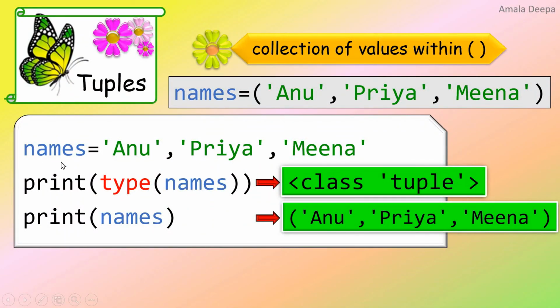Here you can see in the object names I have stored the values Anu, Priya and Meena without the parentheses. But when I print names, the output is shown along with the parentheses. So from this it is clear that even without the parentheses, this object names is a tuple object. So now you have learned that we can create a tuple by placing elements within parentheses or without the parentheses. Both are correct.